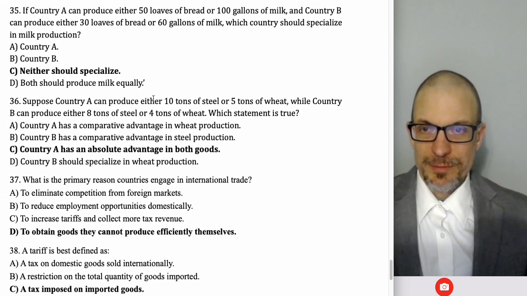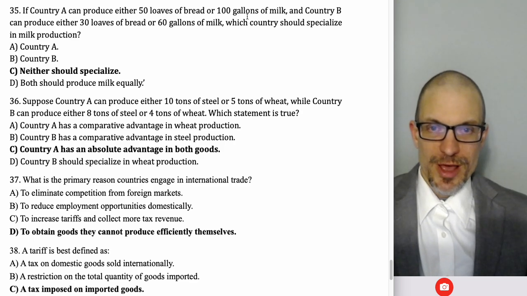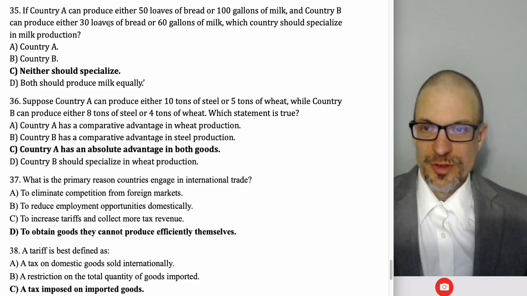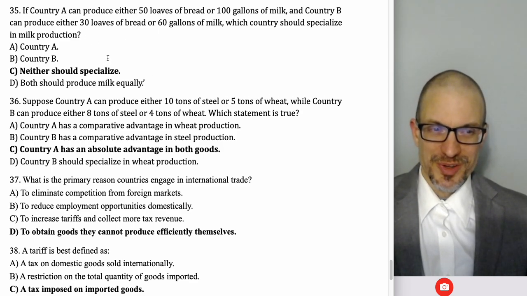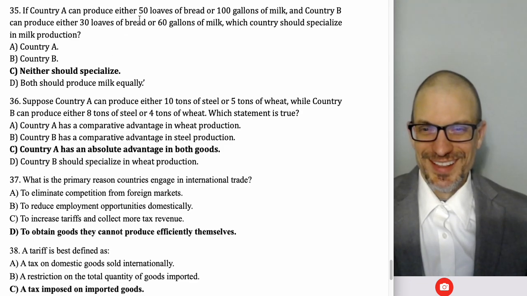All right, country A can produce either 50 loaves of bread or 100 gallons of milk. Country B can produce either 30 loaves of bread or 60 gallons of milk. Which countries should specialize in milk production? So we can kind of just look at this one.